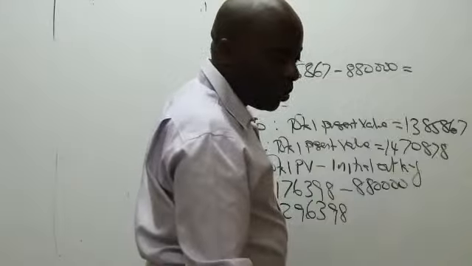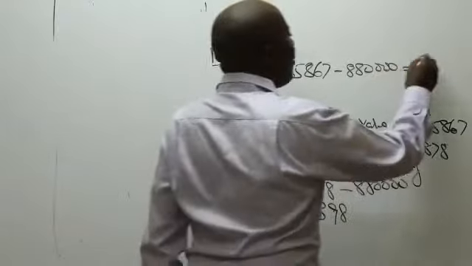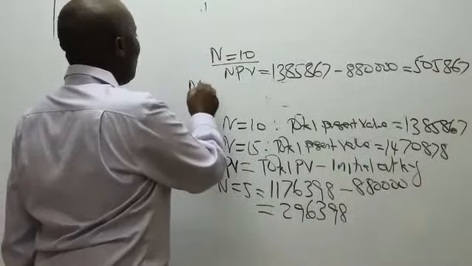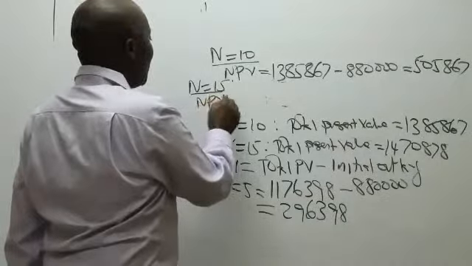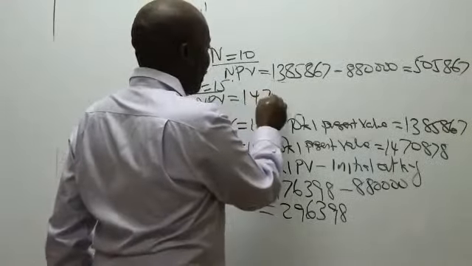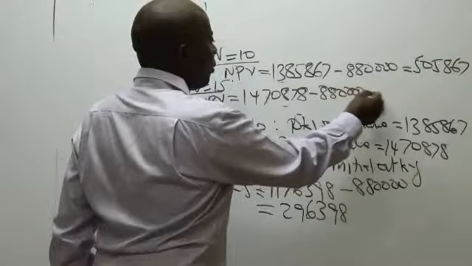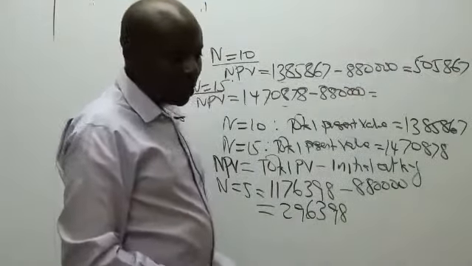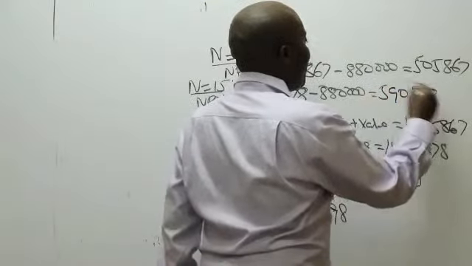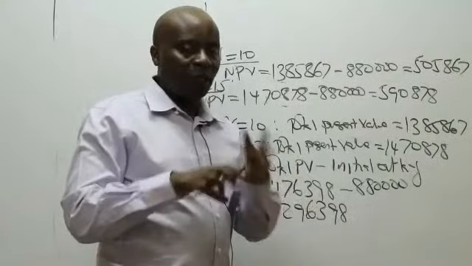They are telling me, Mwalimu, we know that this one is supposed to be 505,867. When n equals 15, NPV will be equal to, I know the total net present value is 1,470,878 minus 880,000, which will end up giving me 590,878.